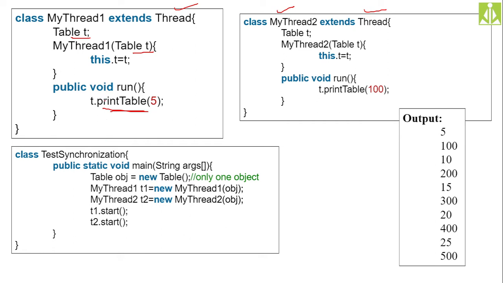Whenever you create an object of this thread class and invoke the start method on that object, what will happen? It will directly come to this run method.